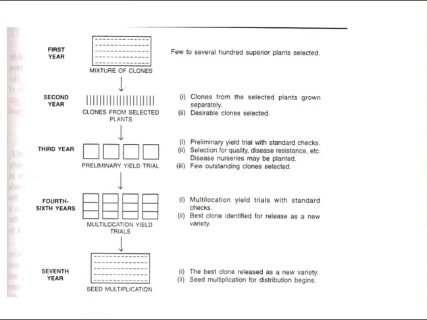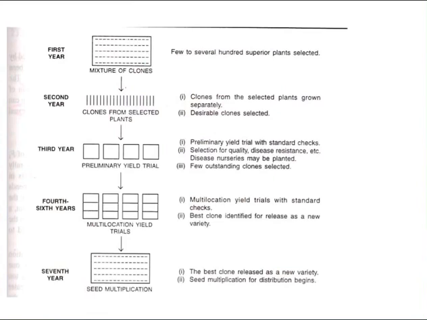So in the third year, a preliminary yield trial is conducted, with suitable checks included for comparison, and a few superior performing clones with desirable characteristics are selected for multi-location trials. At this stage, selection for quality is also done. If necessary, separate disease nurseries may be planted to evaluate the disease resistance of selected clones.